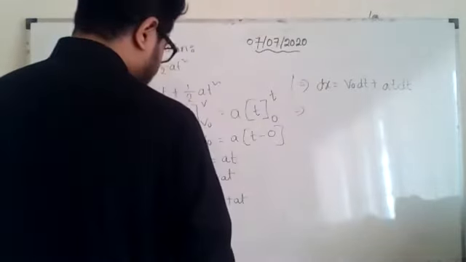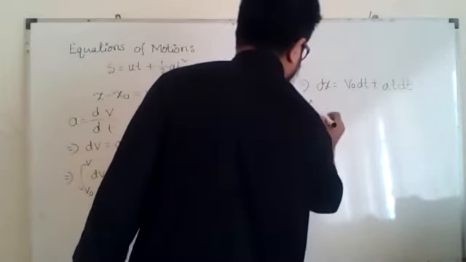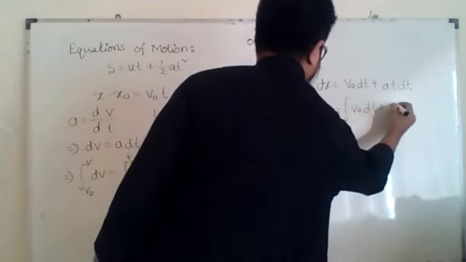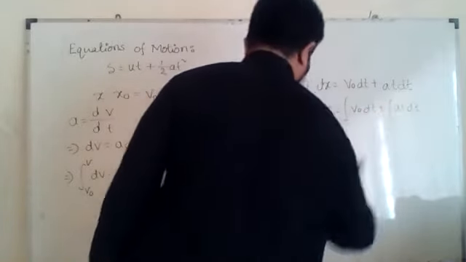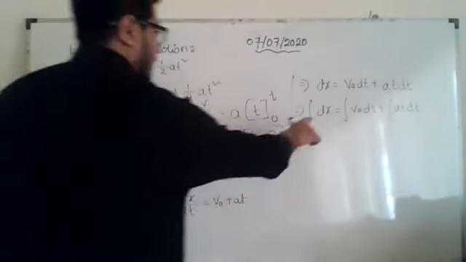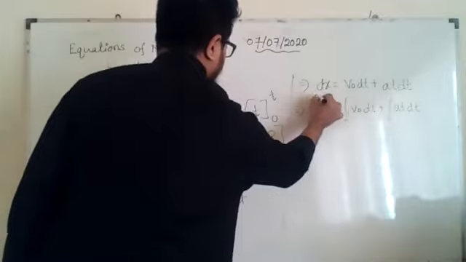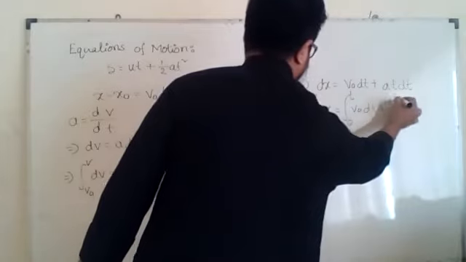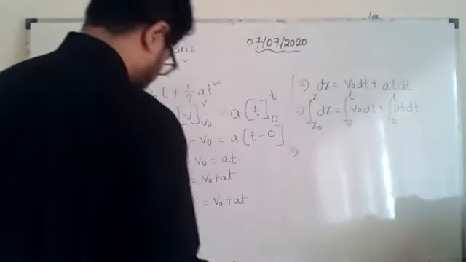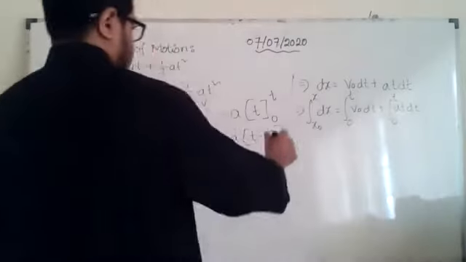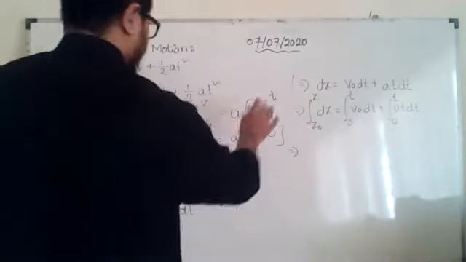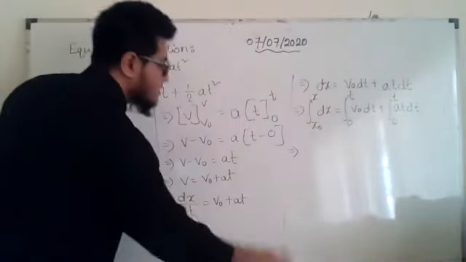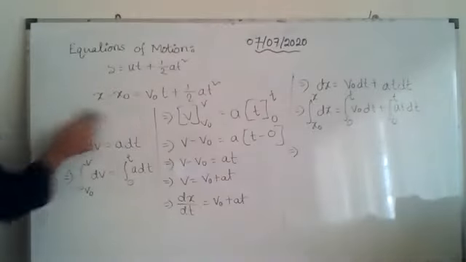Okay. So now again we will integrate. And do not forget to put the limit. Here we have x, so it will be x naught to x. Here we have time, so it will be 0 to t. Here we have time, it will be 0 to t. Okay. Can I write it on this side? You already understood this part, right? Because there is a table in between and it is hard for me to write on that side.